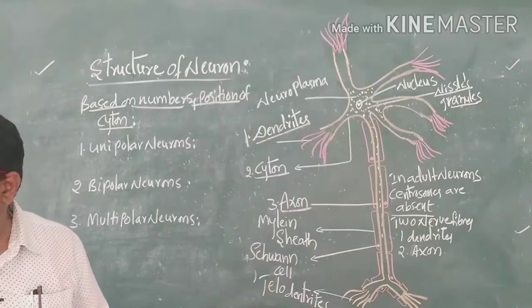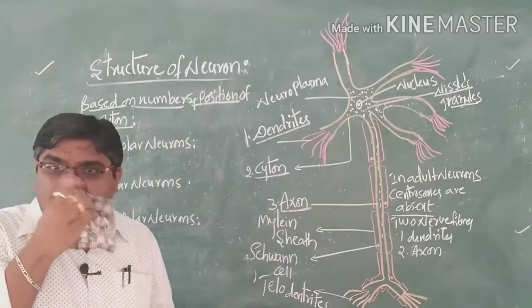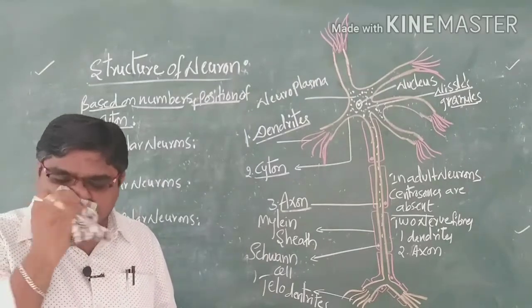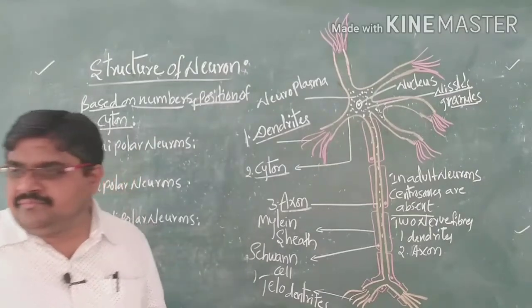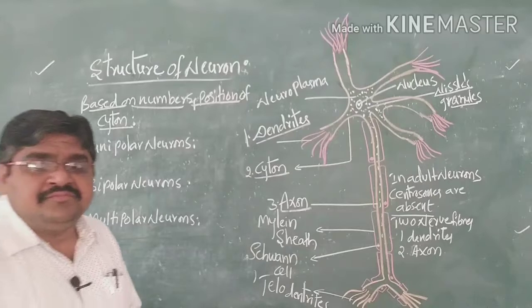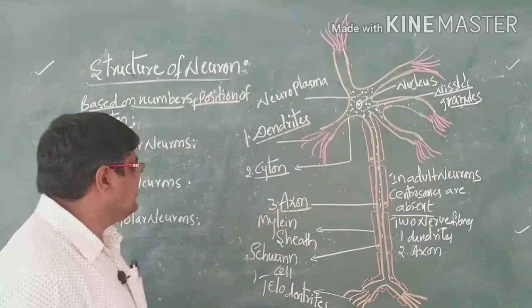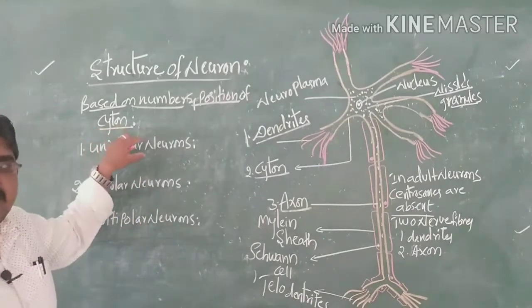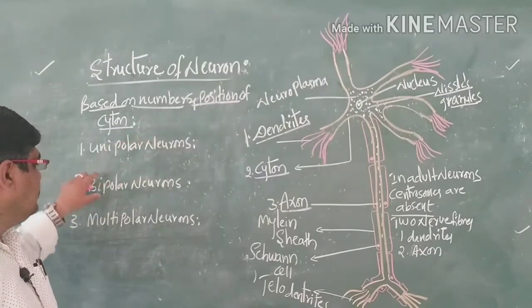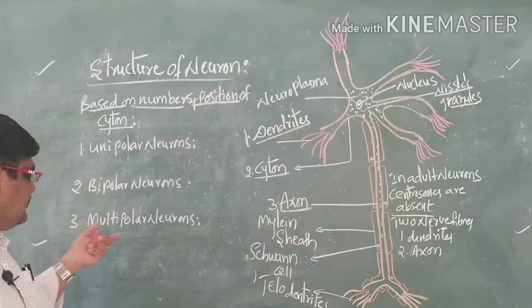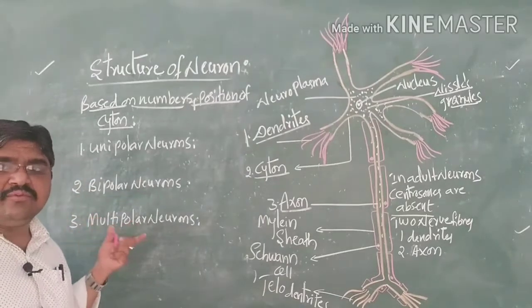So here we have the three types of neurons.